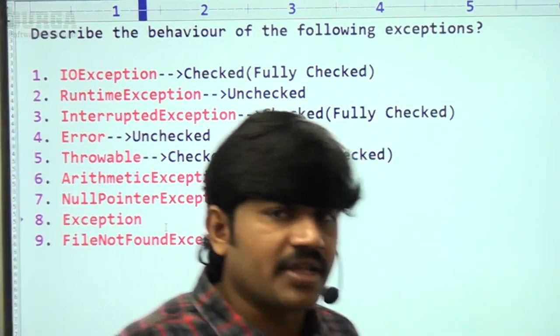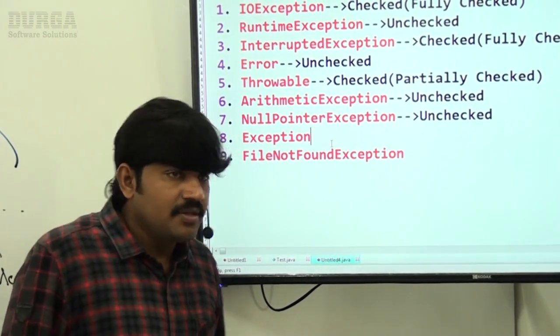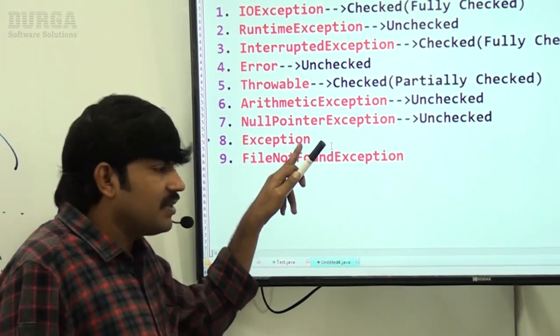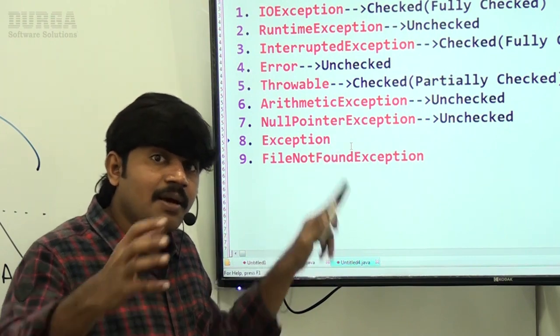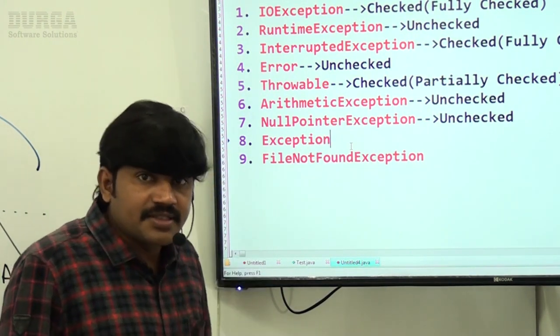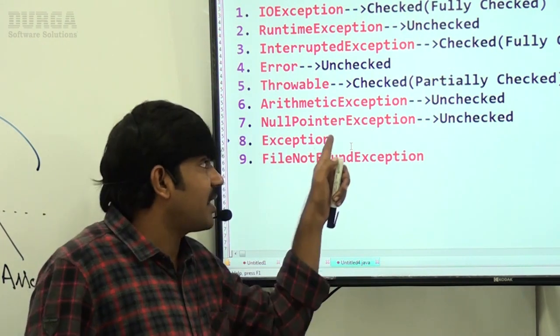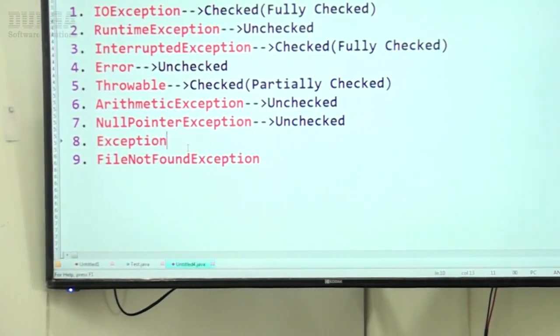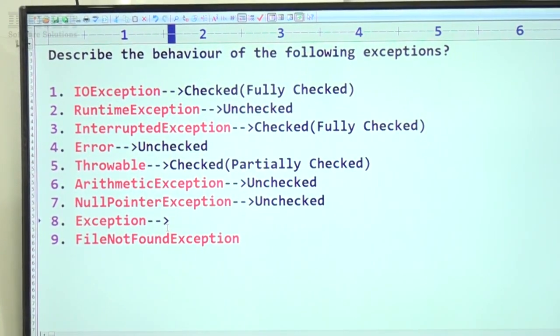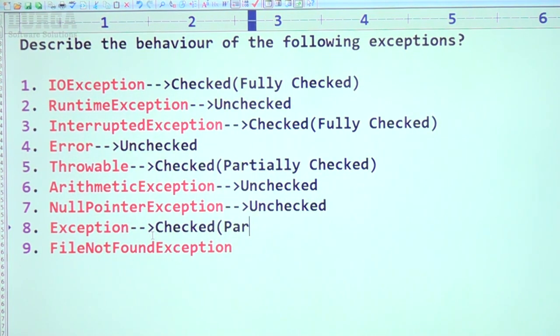Next, what about Exception? Sir, Exception is not under RuntimeException, is not under Error. That's why it is a checked exception, right? But some child classes of Exception, like RuntimeException, are unchecked. That's why it is partially checked. It is a partially checked exception, sir. It is checked only, but it is partially checked.